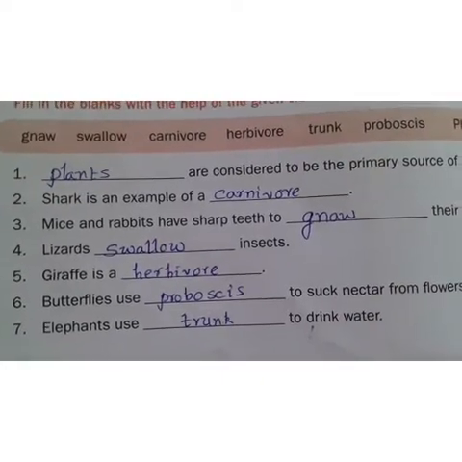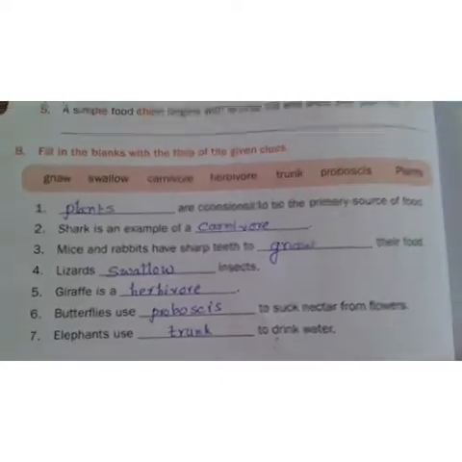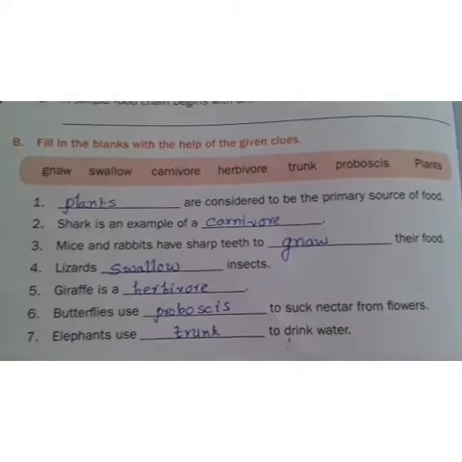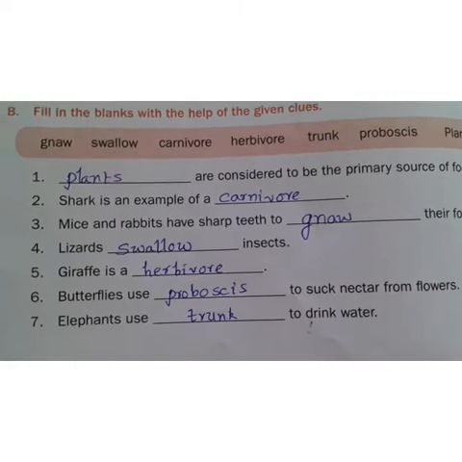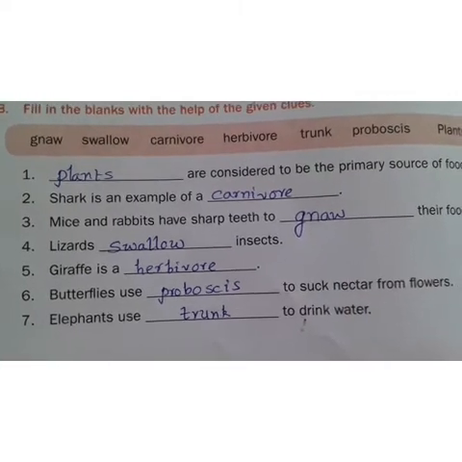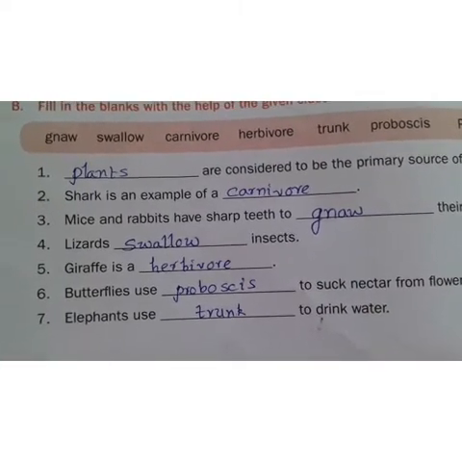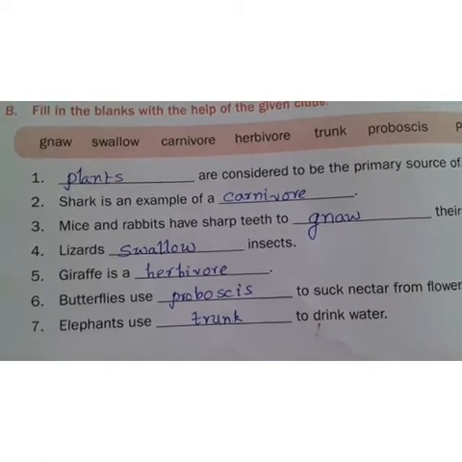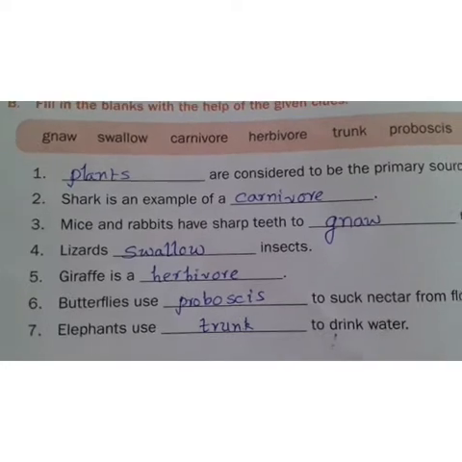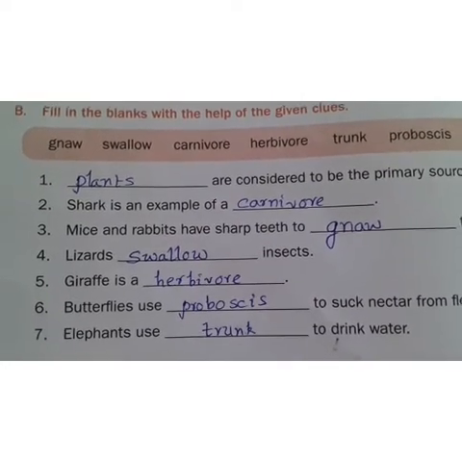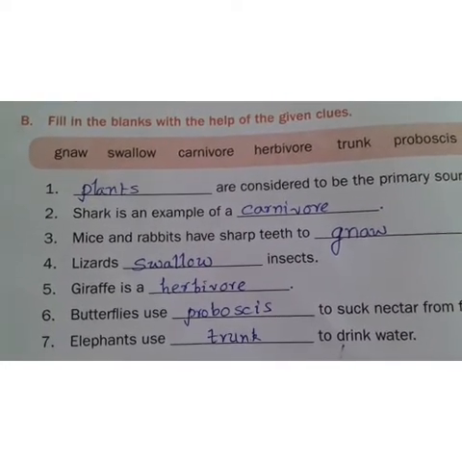Mice and rabbits have sharp teeth to gnaw their food. G-N-A-W, gnaw their food. And lizards swallow insects. What is the spelling of swallow? S-W-A-L-L-O-W, swallow. And giraffe is a herbivore. What is the spelling of herbivore?